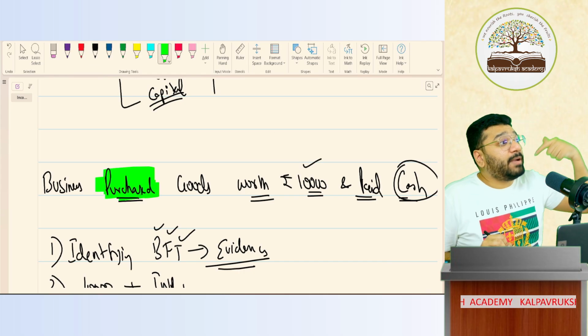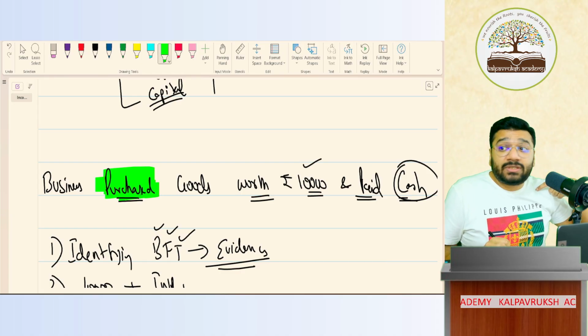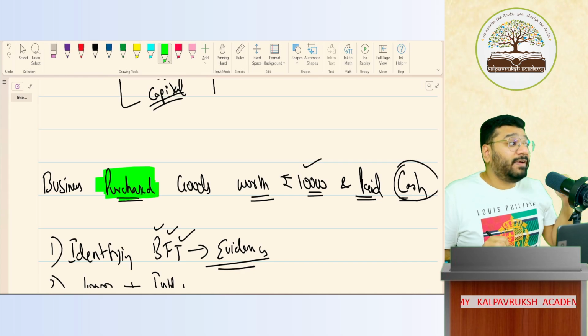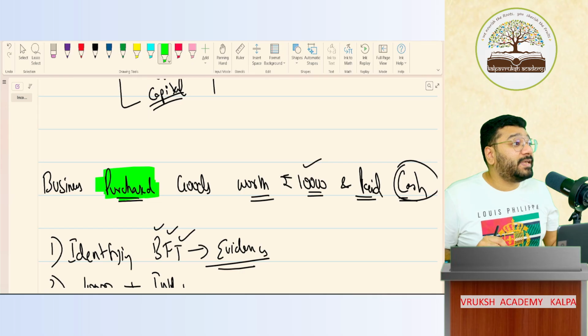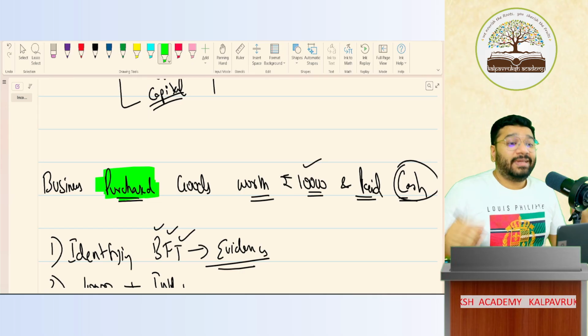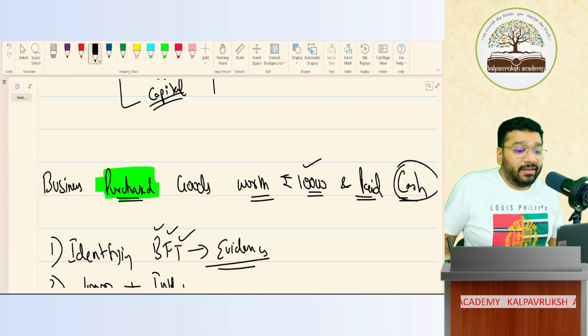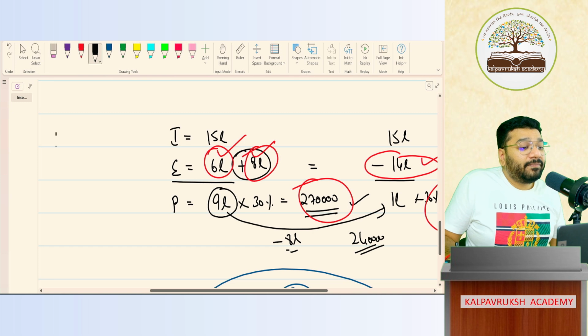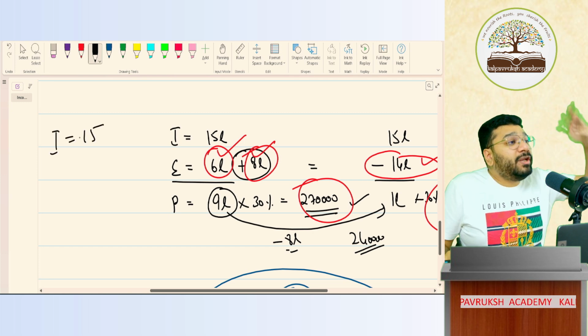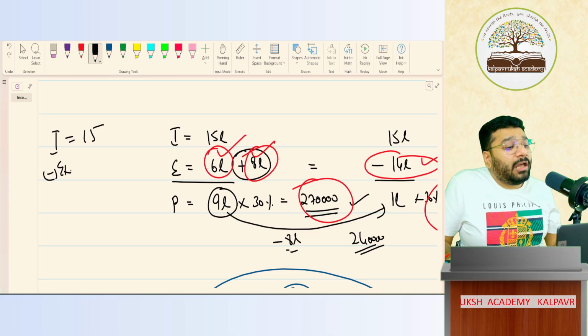Purchase, because I want to record my expense. In business, recording expenses is an advantage. Why, you know? If the income tax department does not allow me to record expenses, my profit will be equal to income. For example, in that example I told you, my client, how much is income? 15 lakh. If the income tax department does not allow us to minus expenditure, what is my profit going to be? 15 lakh.